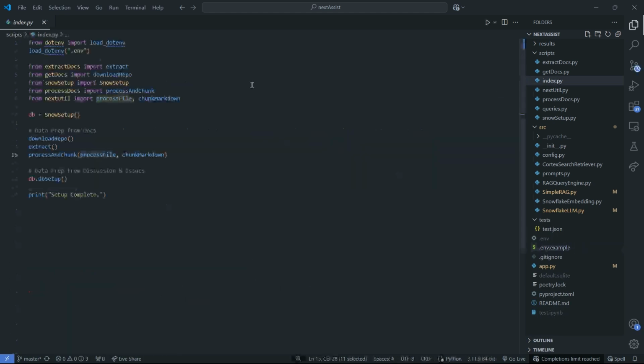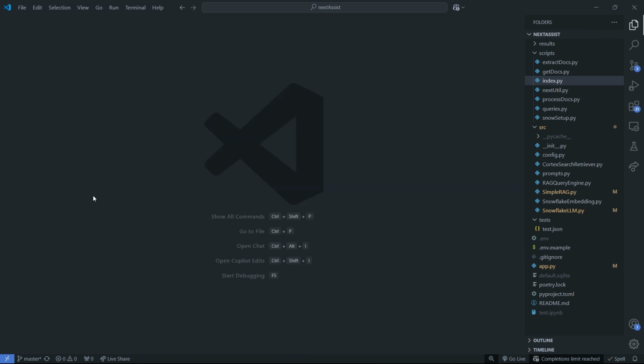Then you have to create a process file function, which tells how a specific file will be processed. Once you have done these two things, you just have to run this index.py file, and everything from data download to creation of your Cortex search service will be handled for you.